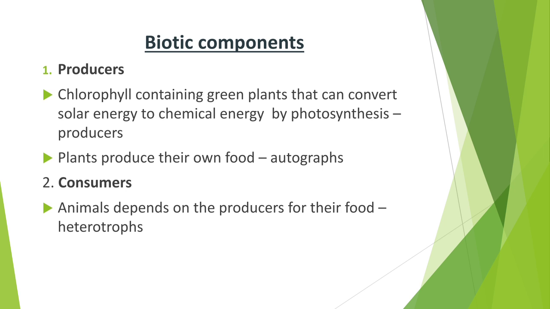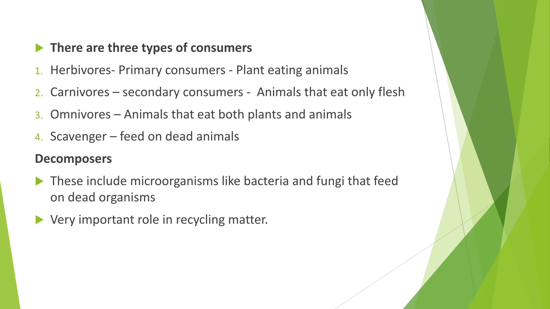There are three types of consumers depending upon the type of food they eat, whether they eat flesh, or plants, or both flesh and plants.